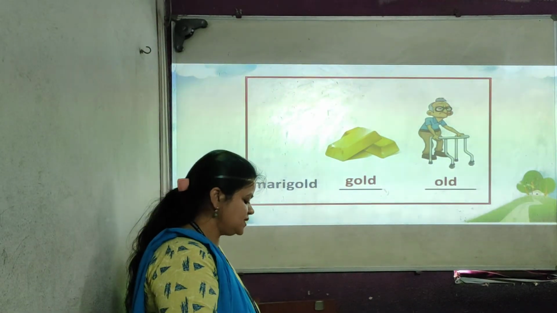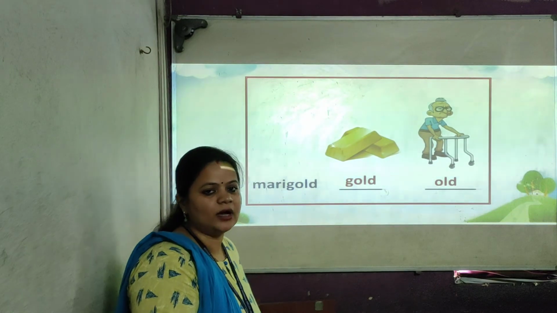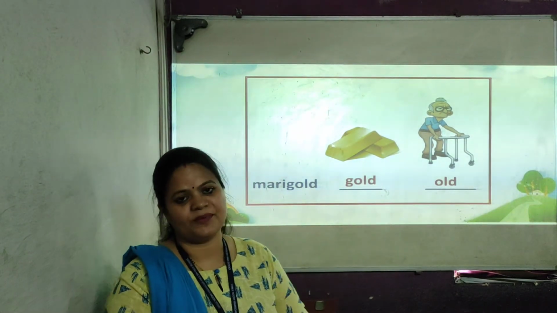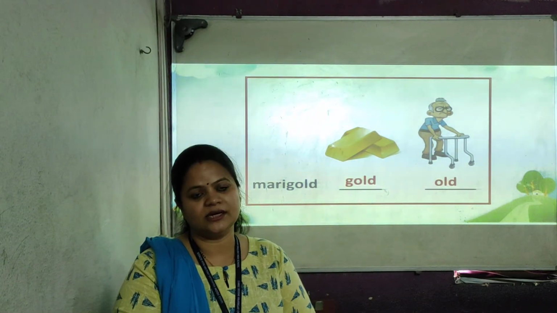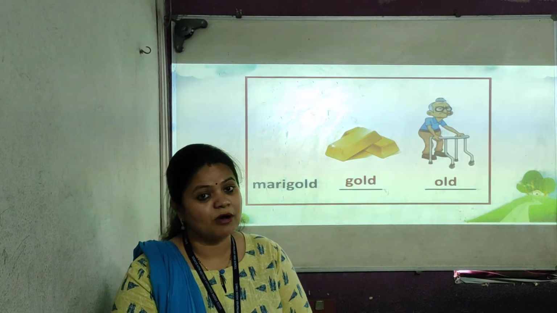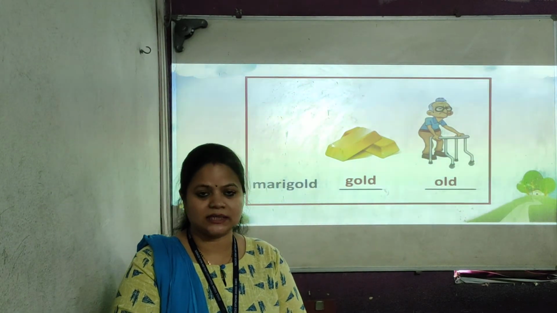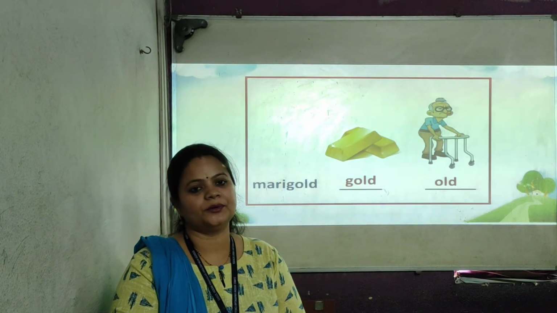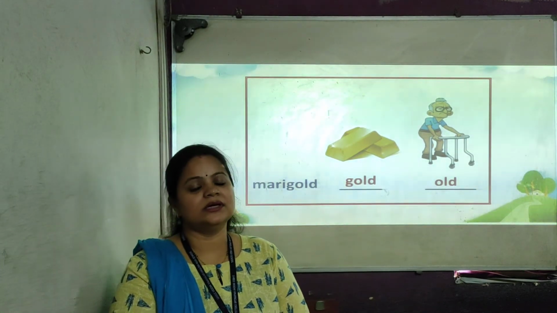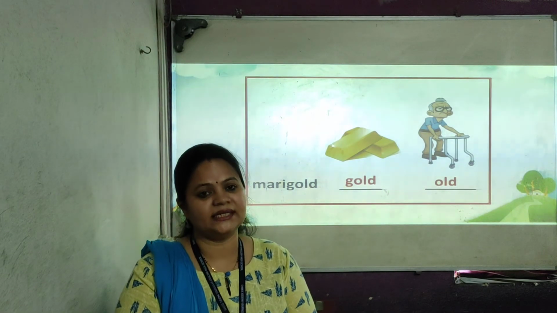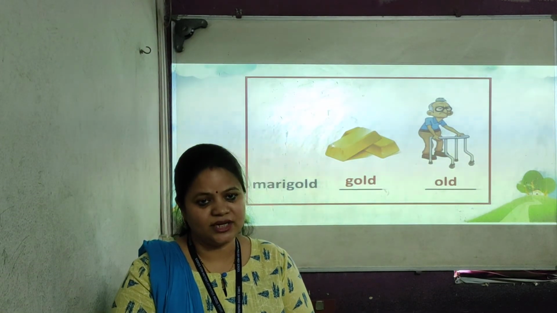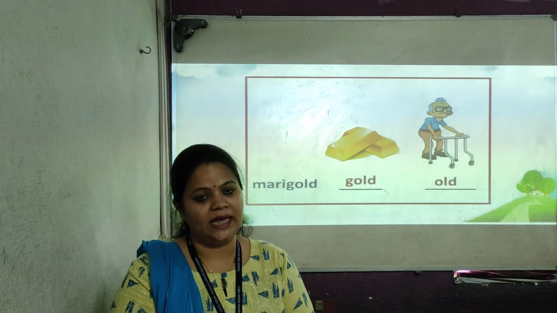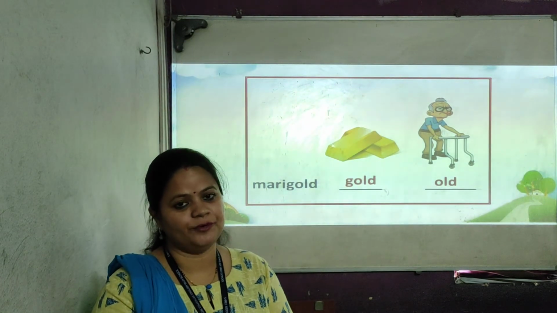So students, hope all of you understood today's topics very well. We have learned about making smaller words as well as kangaroo words. In making smaller words, you have to strike off the end of the word, that is ing, ment, ness, ful.